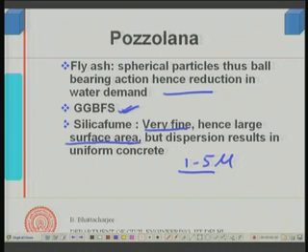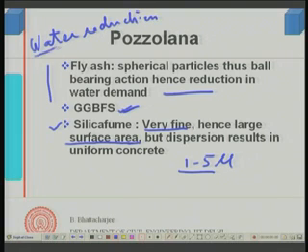So, the water requirement may not reduce itself, but this material is seldom used without superplasticizers. So, silica fume is used together with the superplasticizer, and usually for very high strength concrete systems. Using fly ash, one can reduce water, so water reduction is possible, and there is also a gain in long term strength.